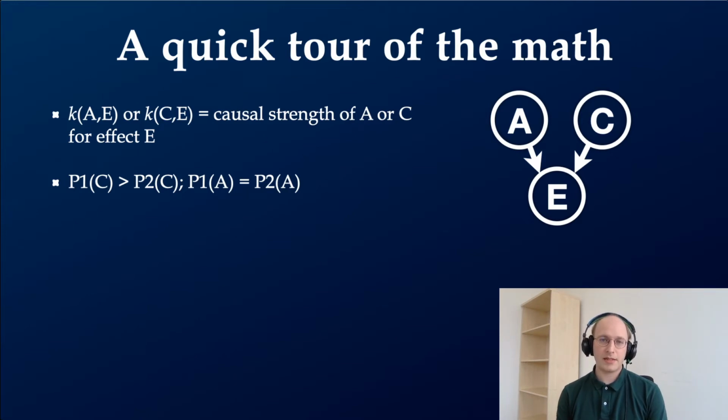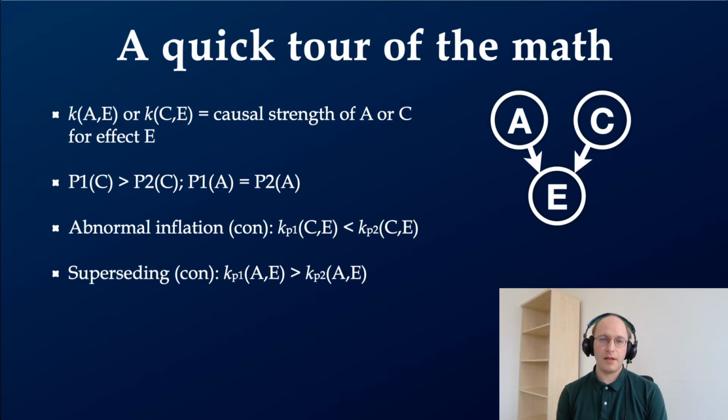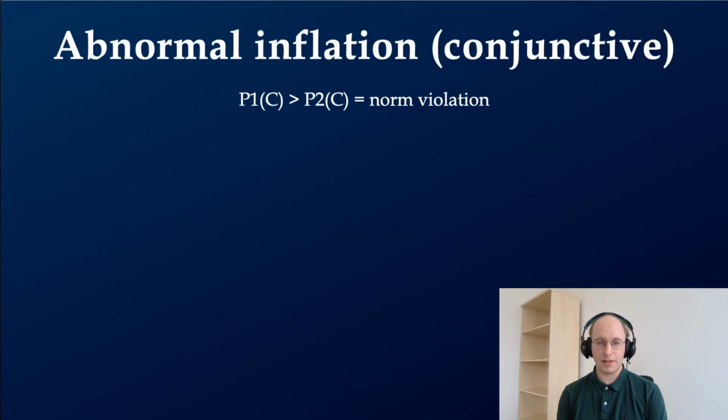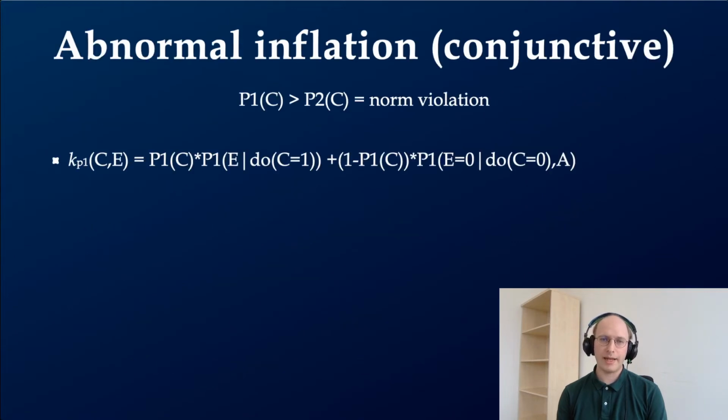Now here are the effects that we're looking to account for. In conjunctive cases, we have abnormal inflation and causal superseding, and in disjunctive cases, we have no superseding and abnormal deflation. So let's start with abnormal inflation. Here we're looking at the causal strength of C in particular, the one that commits the norm violation.